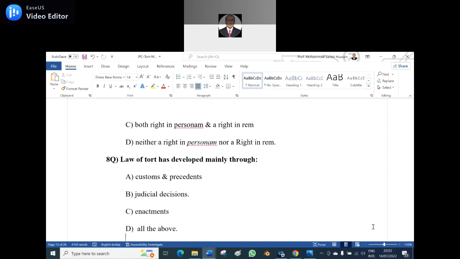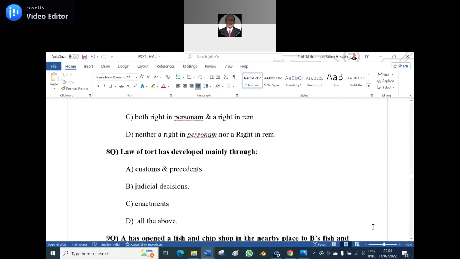The law of tort has developed mainly through: A, customs and precedents; B, judicial decisions; C, enactments; D, all the above. All the above, sir. Option D. Option B is the right answer: judicial decisions. Of course, sometimes the common law and customs can also come in, but here, among the options given, the right option is judicial decisions. Even customs we can use, and we also use some precedents, because judicial decisions later on become the precedents. Is it clear?